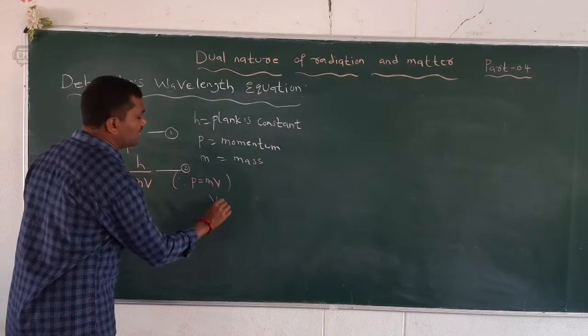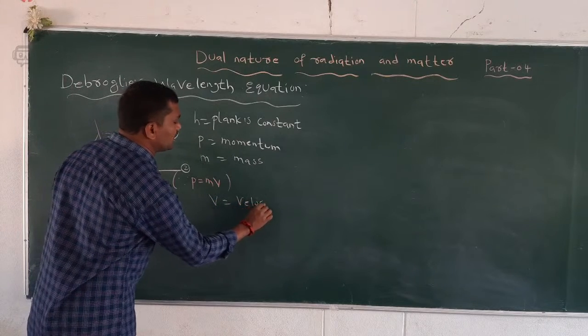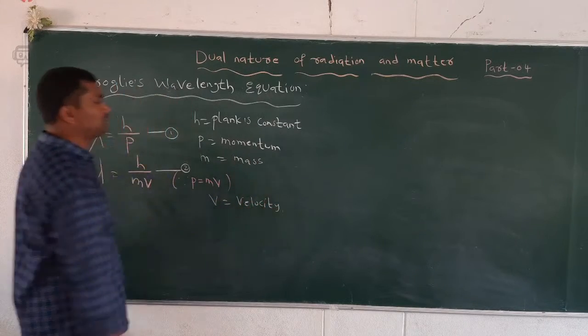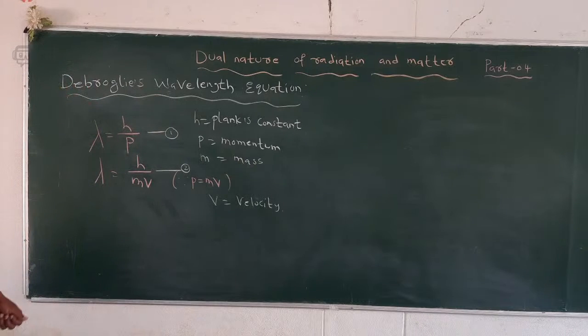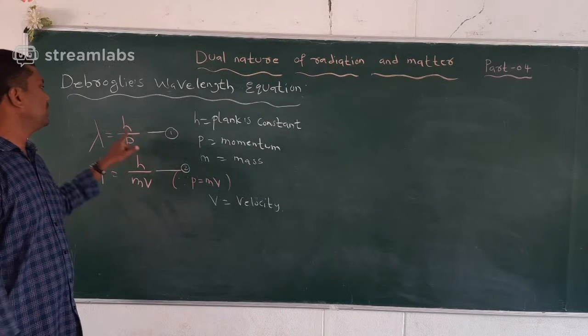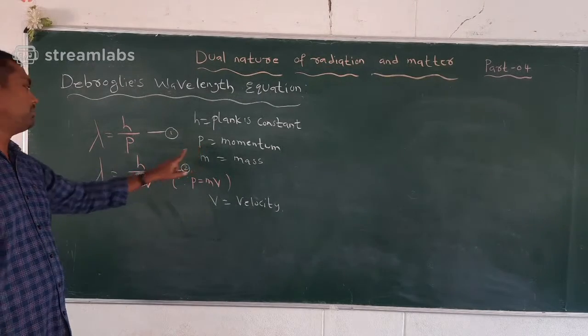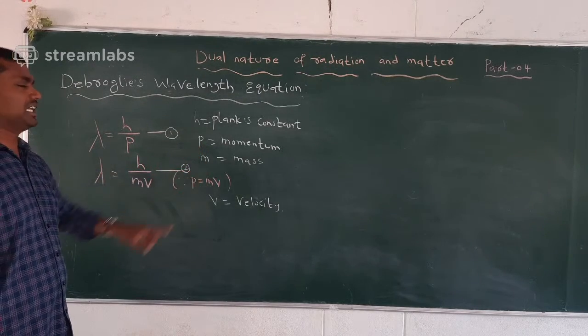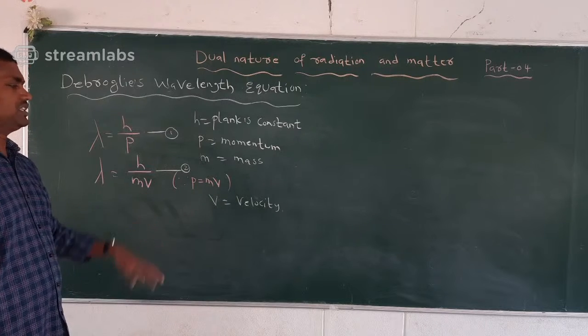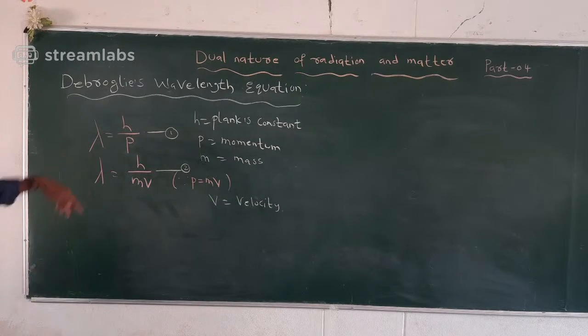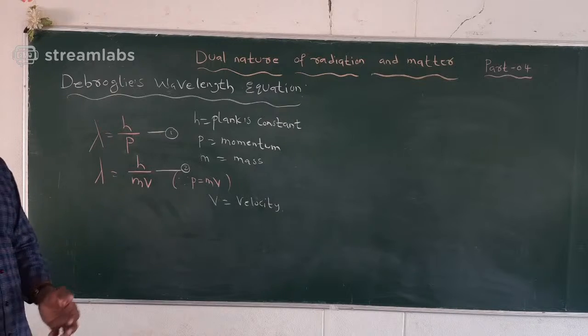The last one, v is also velocity. So we must explain the terms in the equation. Lambda is equal to h by p, lambda is equal to h by mv, where p we can substitute p is equal to mv. So h is nothing but Planck's constant, p is the momentum of the particle, momentum of the body, and m is the mass of the particle or mass of the body, and v is the velocity. So these two equations are called de Broglie wavelength equation.